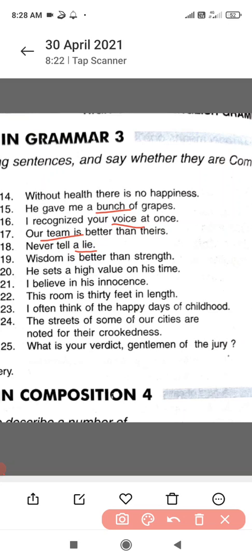Never tell a lie. Lie is an attribute. It's a negative attribute. It's a negative quality. So abstract noun. Wisdom is better than strength. Here again, wisdom and strength, both are qualities. These both are qualities and examples of abstract noun.